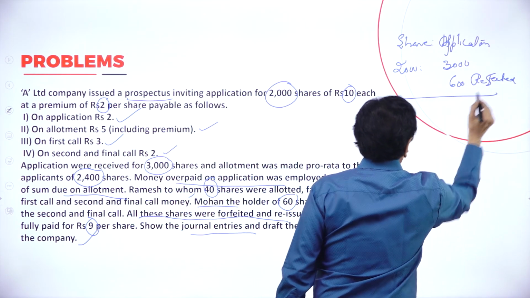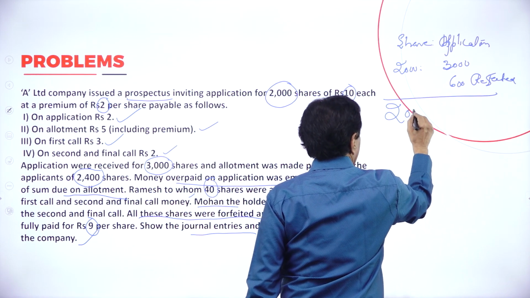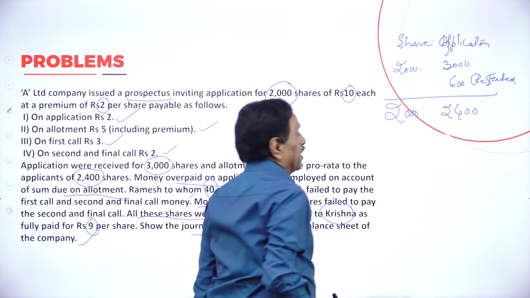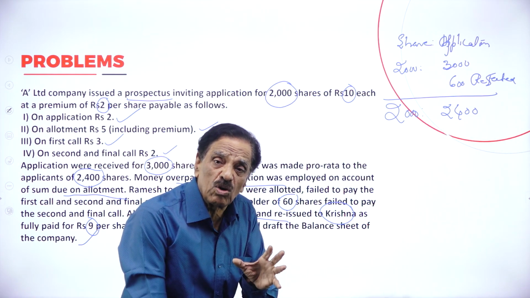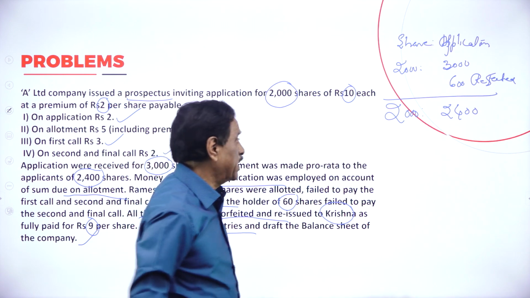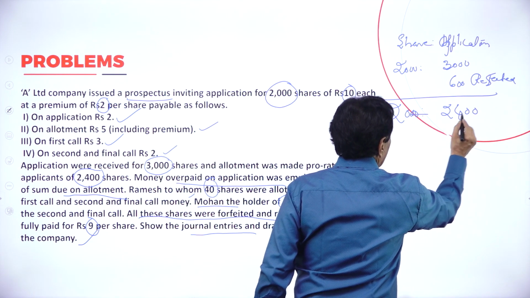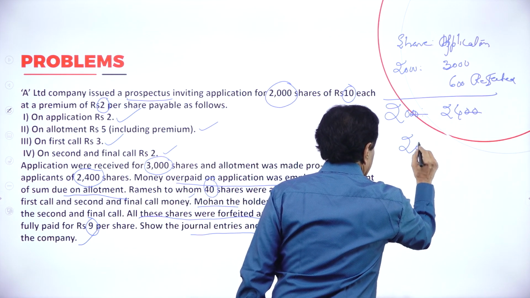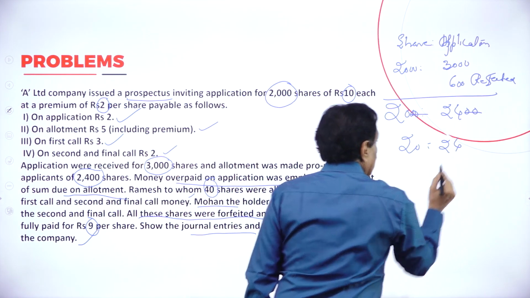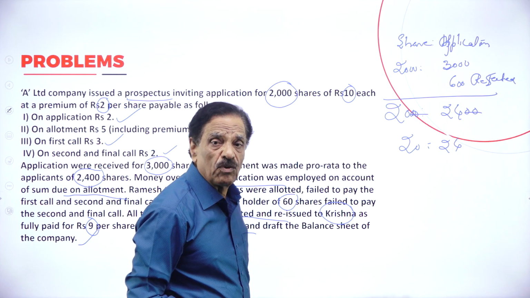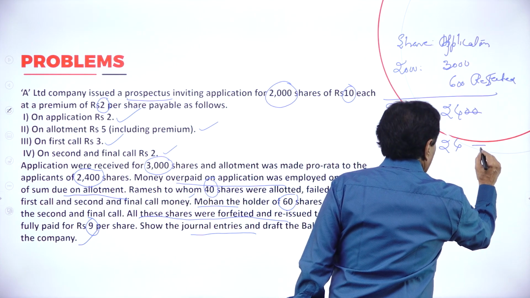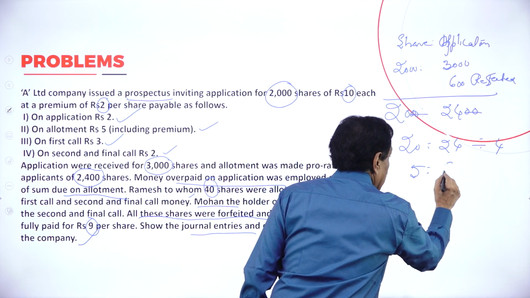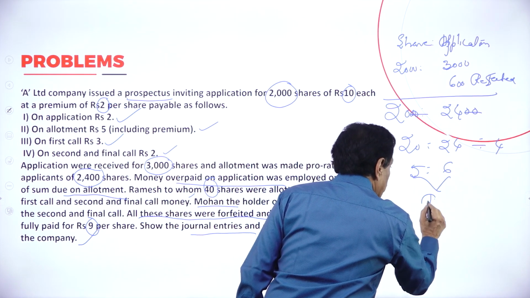So the balance is 2,000 shares, 2,400 applications. If we cancel the zeros, 20 is to 24. So 20 shares, 24 applications. If we divide it by 4, 4 fives are 20, 4 sixes are 24. This is called pro rata.